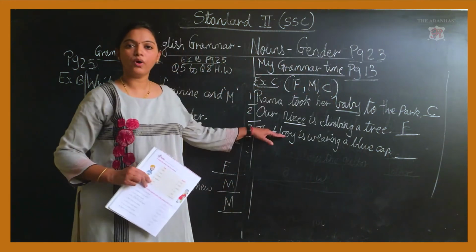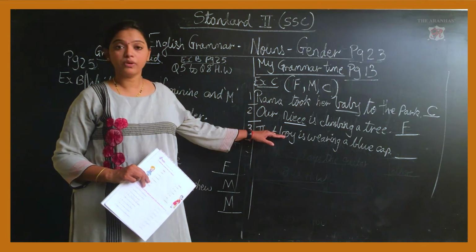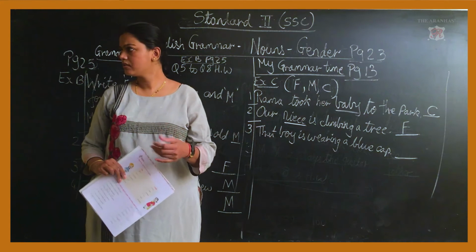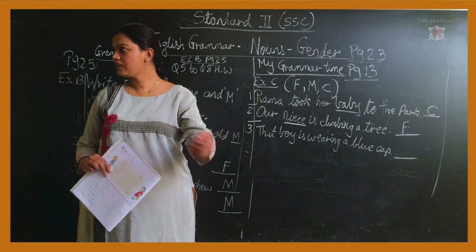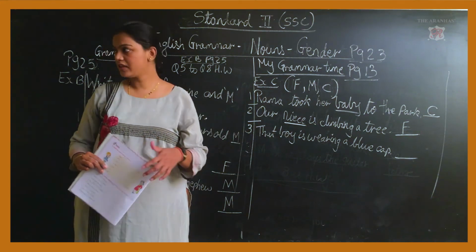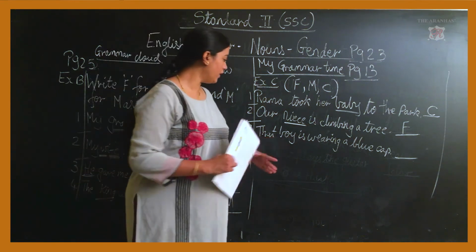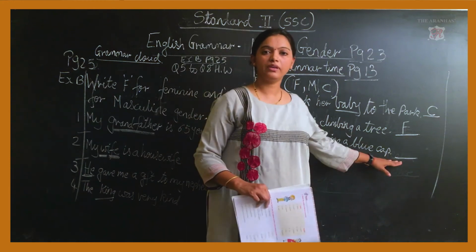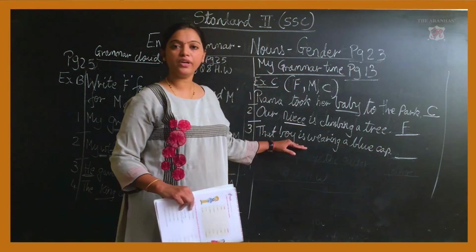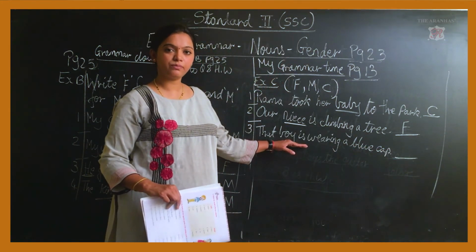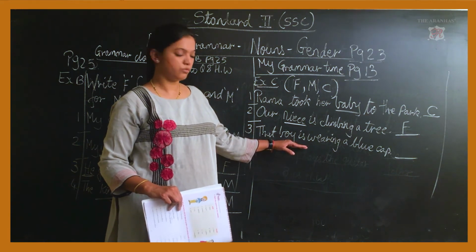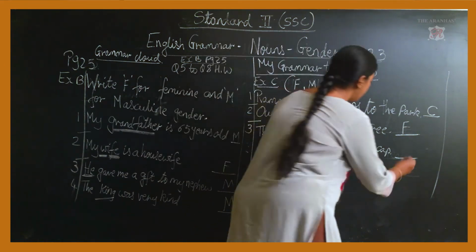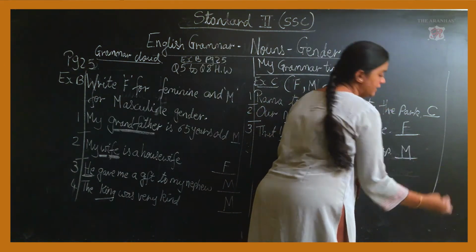Looking at the word boy, you can identify whether it belongs to the male one or the female one. So boy indicates a male, that is a masculine category.